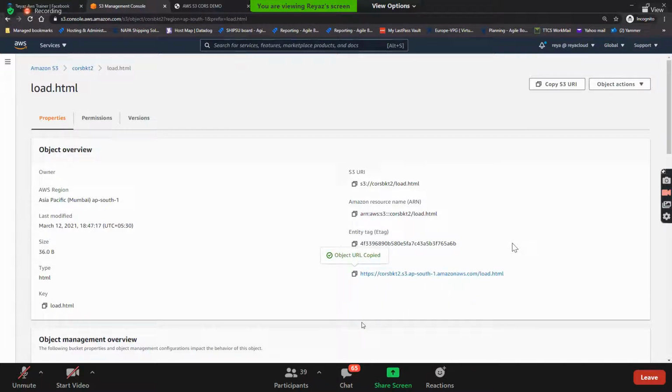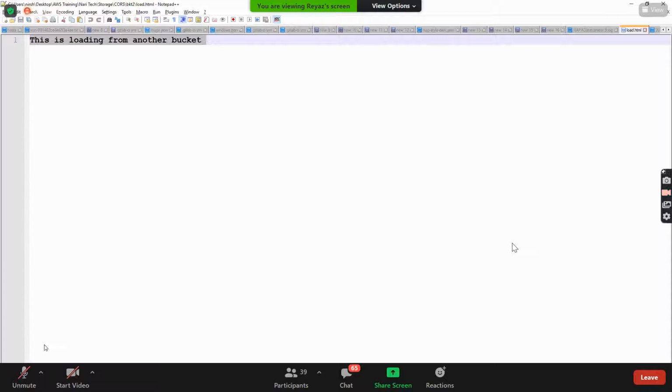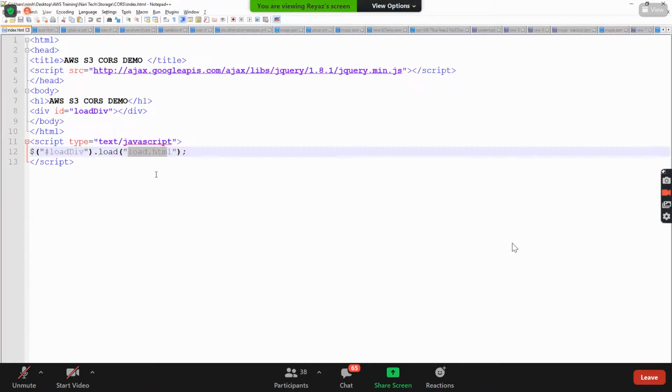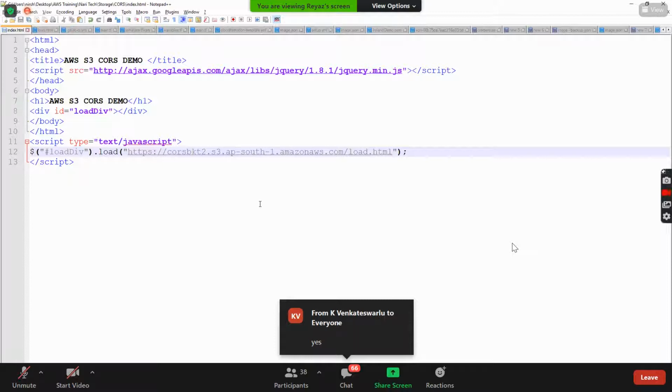Can I put this URL in this index.html now, guys? I edit index.html, and now instead of calling load.html from the same bucket, I'm calling it from the different bucket. Will this work? CORS needs to be enabled.